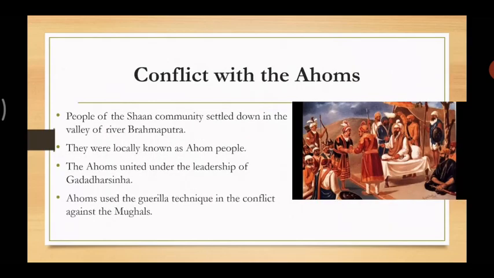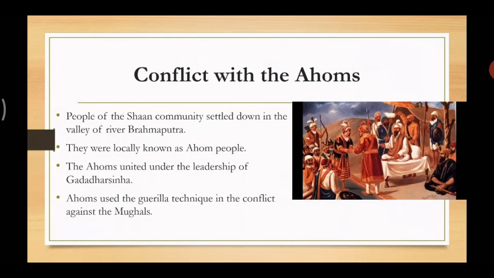Let's move forward. Next, we have conflict with the Ahoms. Now, Ahoms are people from Assam. Who are the Ahom people? In the 13th century CE, the people of Shan communities settled down, means they were staying in the valley of river Brahmaputra. They established their kingdom there. They stayed over there and their kingdoms also were established over there. They were locally known as Ahom people.